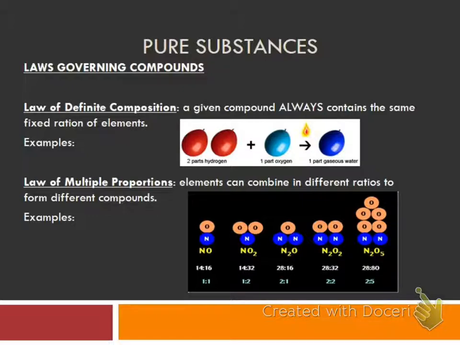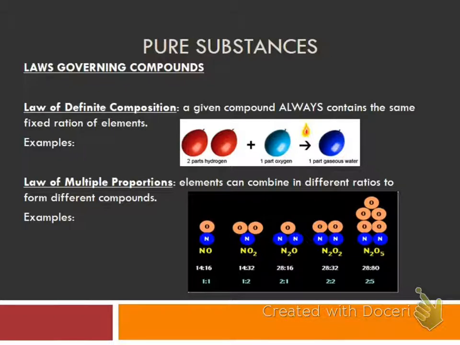No matter where the water is found in the world, it's going to have 2 parts of hydrogen, 1 part oxygen. The second law is the law of multiple proportions, and that states that elements can combine in different ratios to form different compounds. One that you're familiar with would be carbon and oxygen. They can form either carbon dioxide, or sometimes carbon monoxide. So they're allowed to form different compounds, but when they do, they are still doing so in a fixed ratio, and they're still following the law of definite composition.